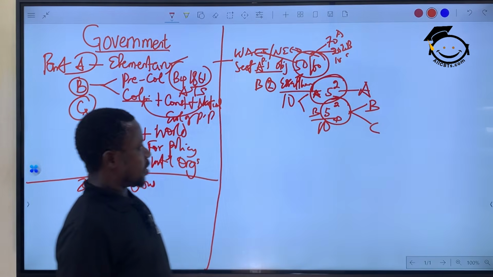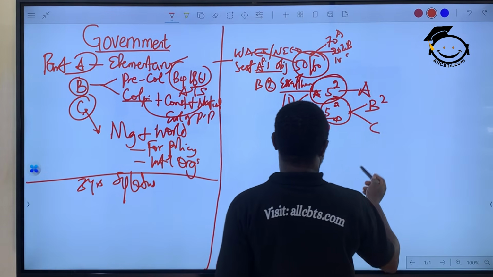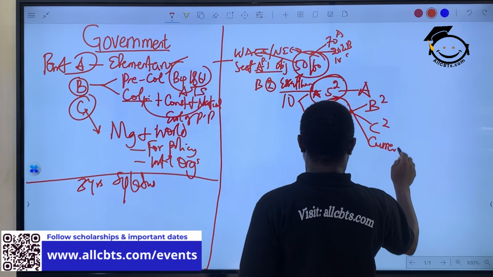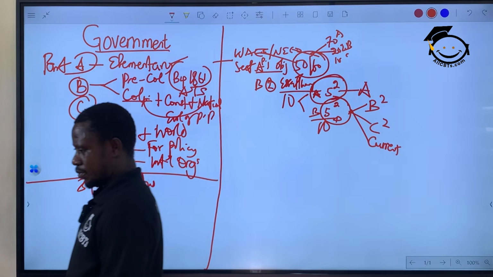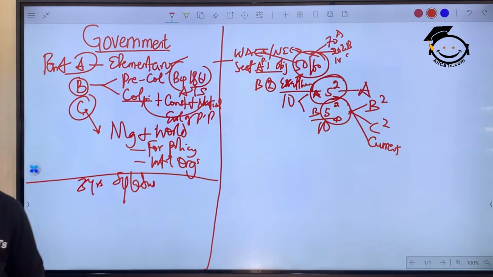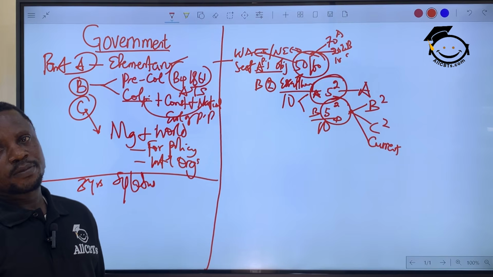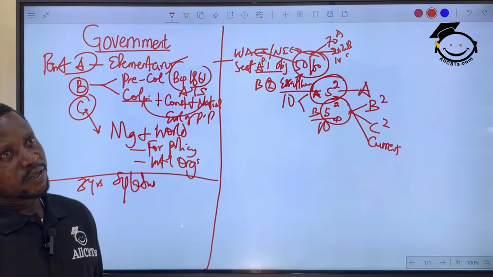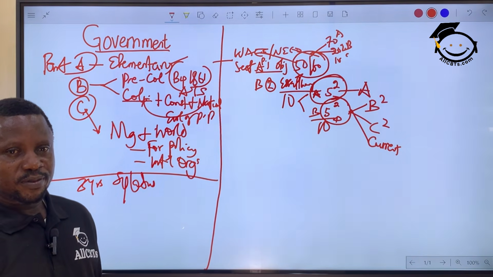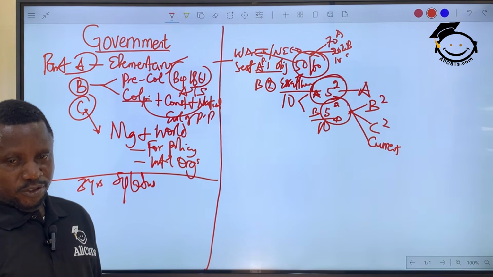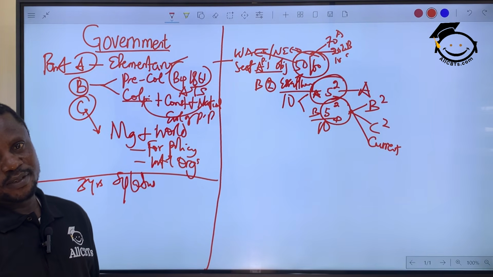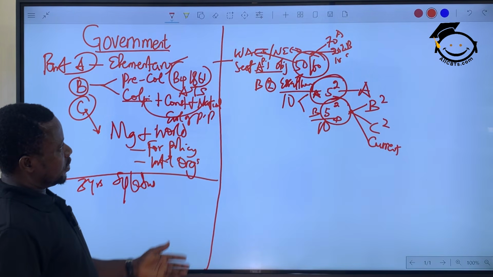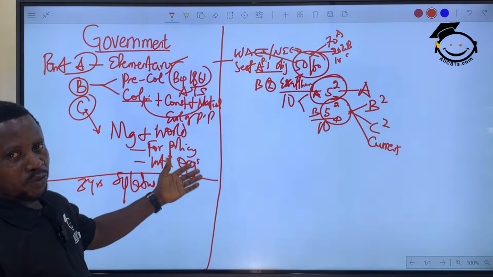Okay? In part B, they can give you 2, part C, they can give you 2, and they can give you one of what they call current affairs. Current affairs, the current issues in the world. And as a government student, you expect to know your current affairs, current events. Now US is at war with Iran and Israel, just as that of Russia and Ukraine was underground. Okay, so these are current affairs. So these are what you are expected to know.